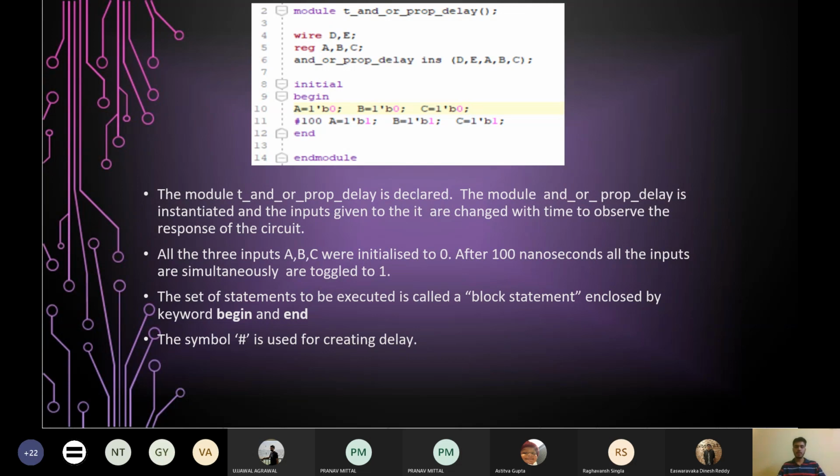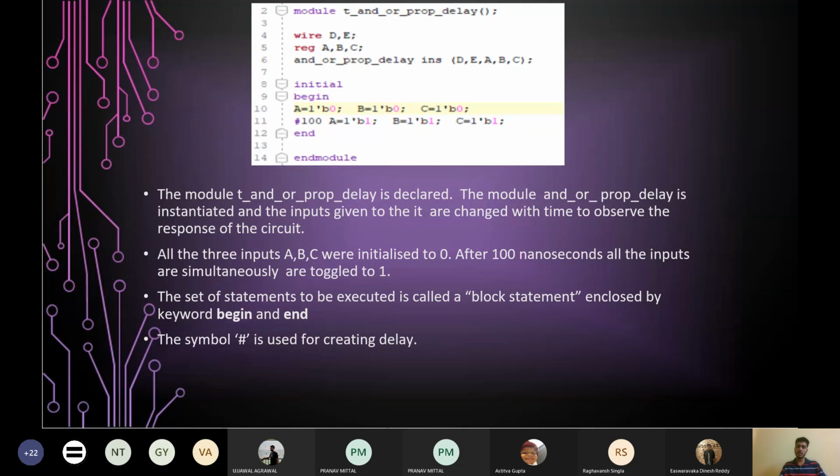So like this, we have given the input values, and then we terminate the module with the keyword endmodule. So here is some description. The module t_and_or_prop_delay is declared. The module and_or_prop_delay is instantiated, and the inputs given to it are changed with time to observe the response of the circuit. So we are supplying the inputs to it, and we will check how the output changes with this.